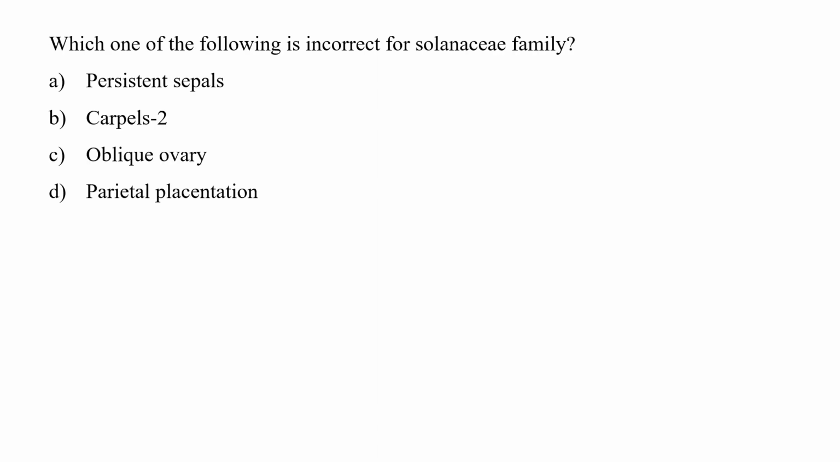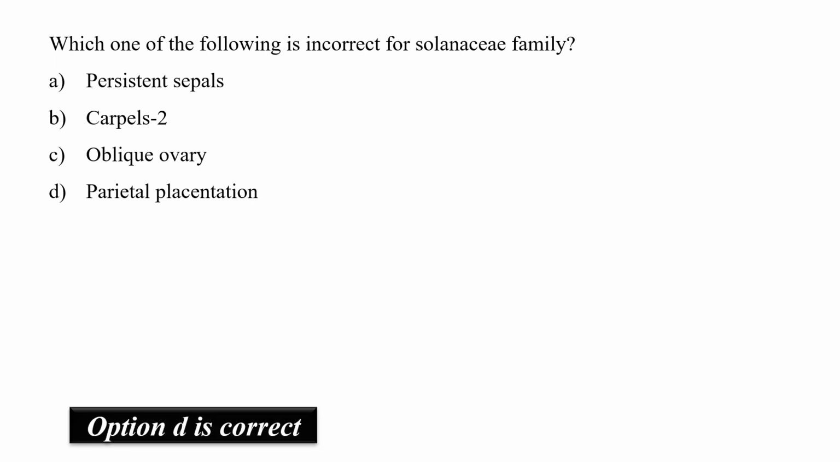The question is, which one of the following is incorrect for Solanaceae family? So Solanaceae family has the following characteristics, that is presence of persistent sepals, two carpels, oblique ovary and axile placentation. Parietal placentation is not a feature of family Solanaceae. So the correct option is D, that is parietal placentation.